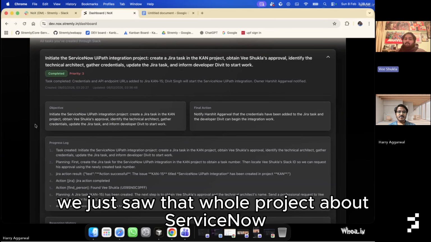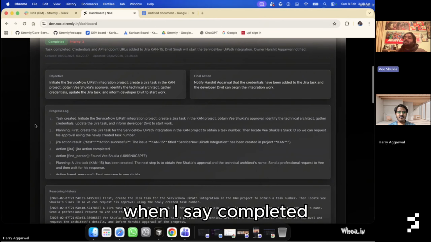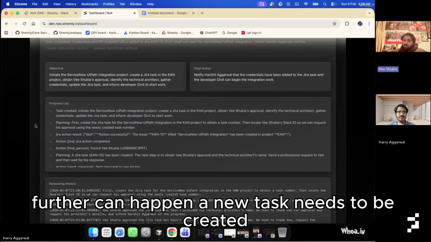We just saw that whole project about service mesh UiPath integration. The task is just completed. By the way, when I say completed, that doesn't mean that no further conversation can happen. A new task needs to be created.